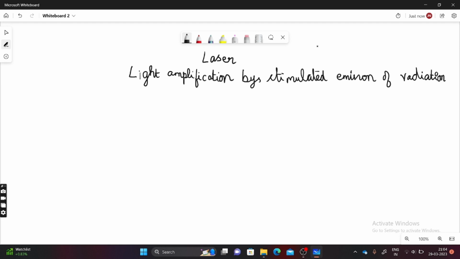In laser, you can point the light in a particular direction, so it has high directionality, and coherently, in the same phase, you can point at a particular position. So that's why it is called highly coherent, monochromatic, highly directional, and the angular spread is also very less.